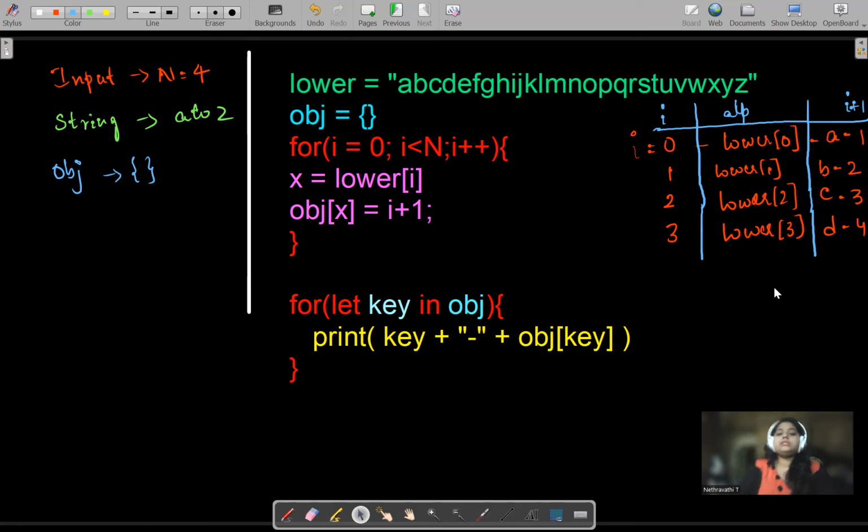And apart from this, there are many other things also. For example, the starting value may be varied, the keys may be varied. Here we are just doing object of x is equal to I plus 1. So instead of that, some other thing may come. Whatever may be the mapping thing, the concept is the same, and this is how we need to map the object. So I'll just stop sharing the screen.